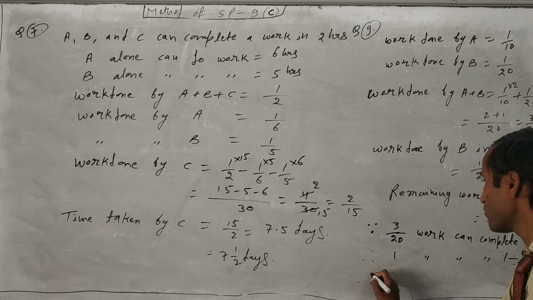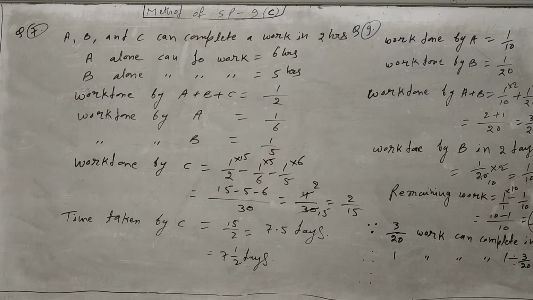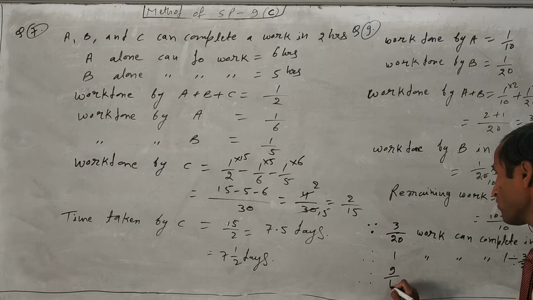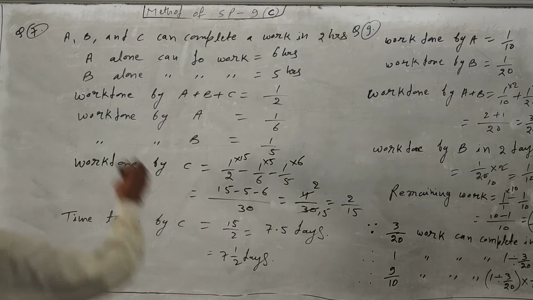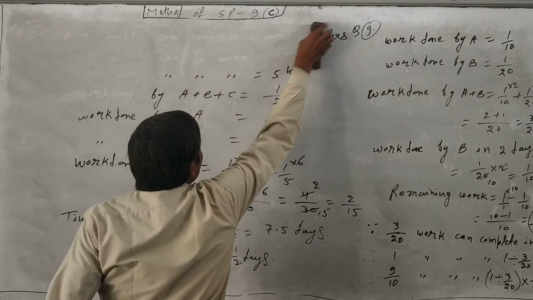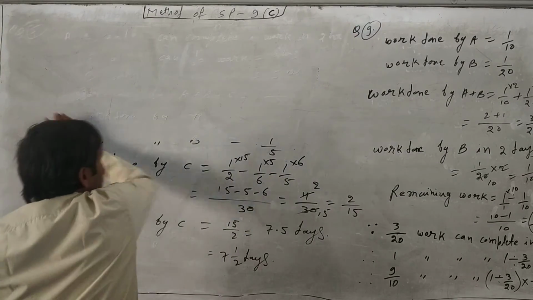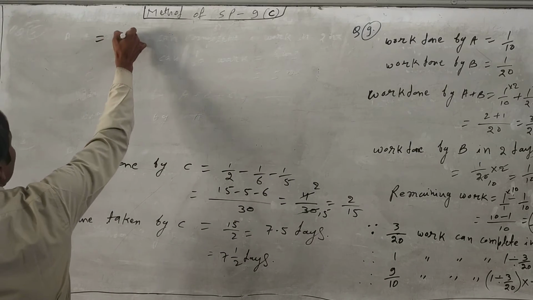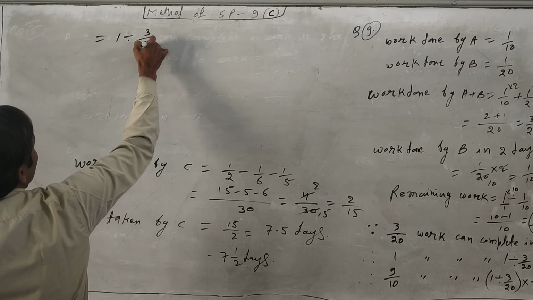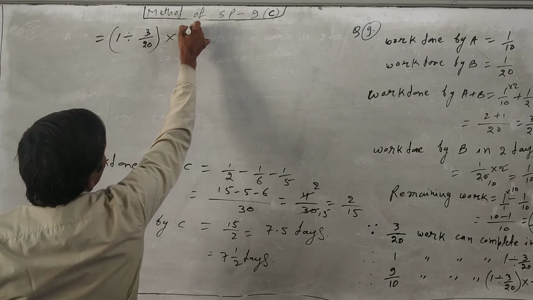So after that we have to find for this much remaining work. So 9 upon 10 work, how much they will complete? So we will find like this, 1 divided by 3 upon 20, and then just you put here bracket into 9 upon 10. Now we will calculate this one, then we will get the final answer. Okay, so first of all we will complete that one. So just you solve here. So 1 divided by 3 upon 20 bracket into 9 upon 10.